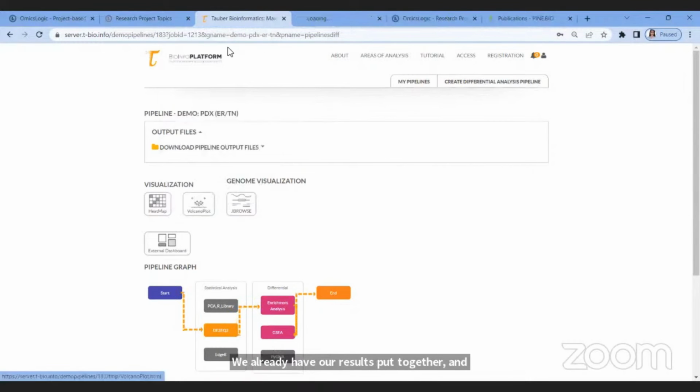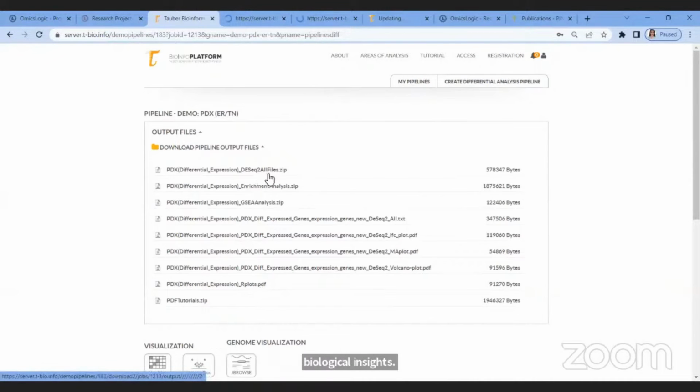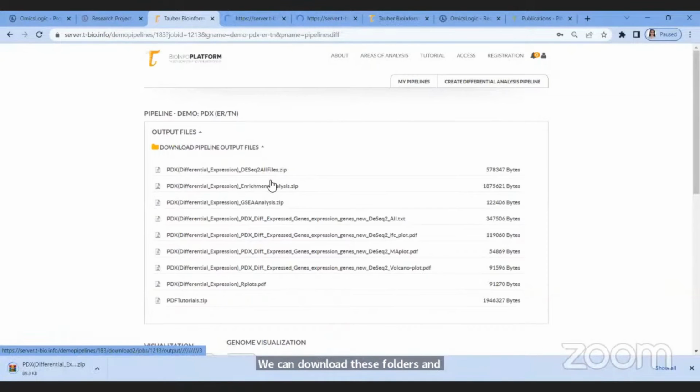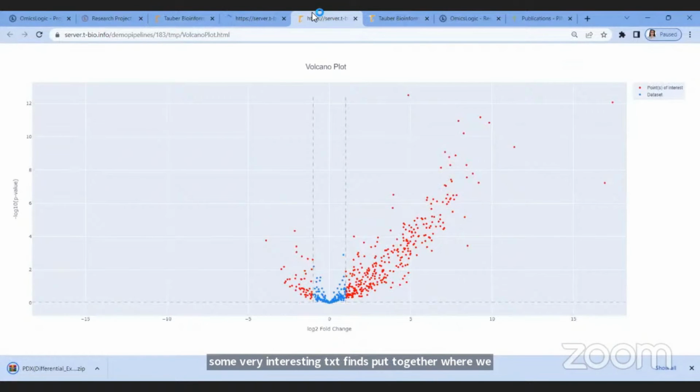And now I'll quickly open these results to show you how easy it is to understand what the results look like and interpret biological insights. Now, we have a list of results that are put together here. We can download these zip folders and extract the files and look at the differentially expressed genes. We have some very interesting plots, and we also have some very interesting TXT files put together where we can see the value of each differentially expressed gene for each and every gene with regards to the samples.